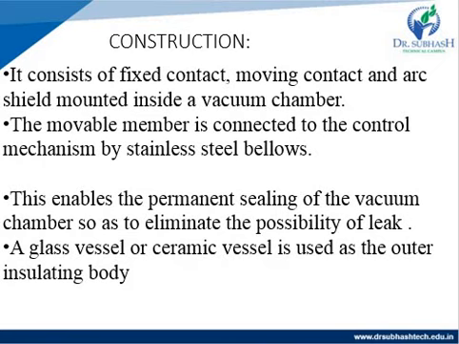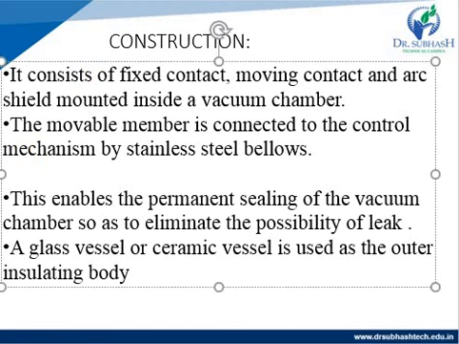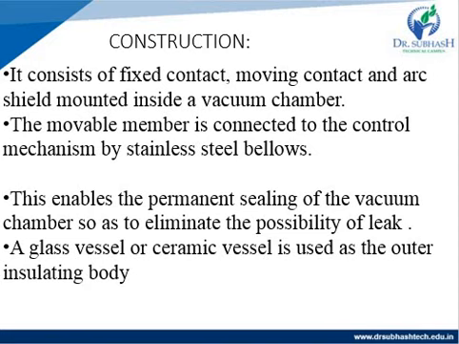The construction of the vacuum circuit breaker, as discussed on the figure one slide before, consists of a fixed contact, a moving contact, and an arc shield mounted inside a vacuum chamber.